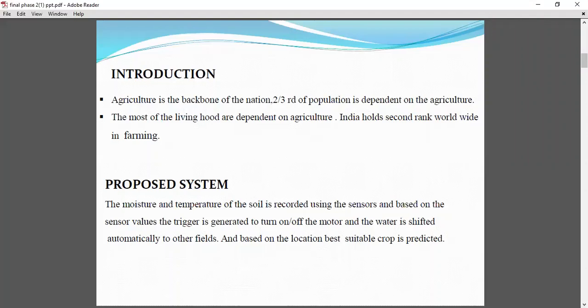In the proposed system, we have deployed different sensors in the soil, and the moisture and temperature of the soil are recorded using sensors. Based on these values, a trigger is generated to turn the motor on and off. When the moisture level of the soil reaches a threshold level, water is shifted automatically to other fields. And based on the location, the most suitable crop is predicted to yield more profits.